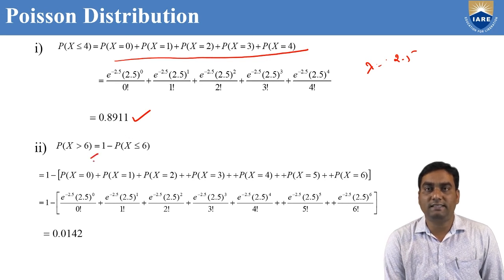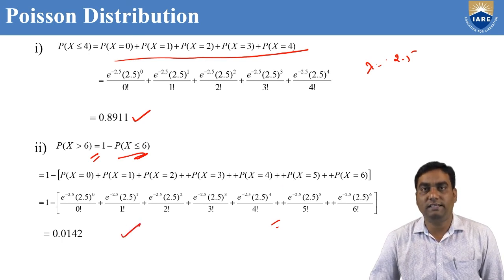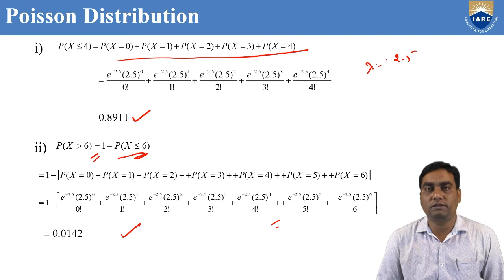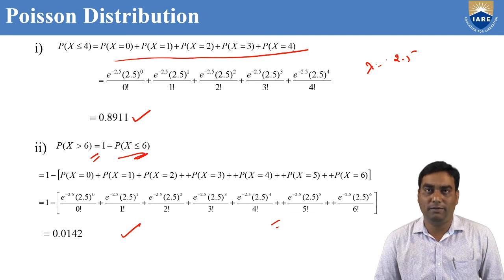X greater than 6 means it starts from 7 to, we don't know up to how many maximum. That's why we can take the reverse side, 1 minus the sum from 0 to 6. Substitute in the formula, we'll get 0.0142. So like this, we need to solve the problems on Poisson distribution if you know the lambda value, where lambda is nothing but the average or mean or np.